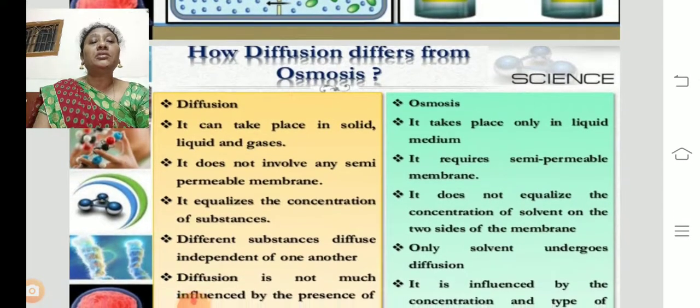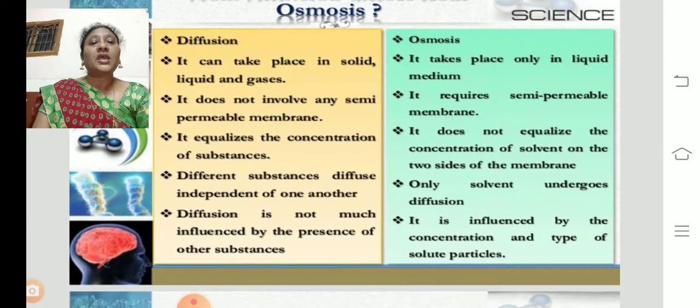How does diffusion differ from osmosis? Diffusion can take place in solids, liquids and gases, whereas osmosis takes place only in a liquid medium. Diffusion does not involve any semi-permeable membrane, whereas osmosis requires a semi-permeable membrane. In diffusion the concentration of the substances is equalized, whereas in osmosis it does not equalize the concentration of the solvents on the two sides of the membrane.